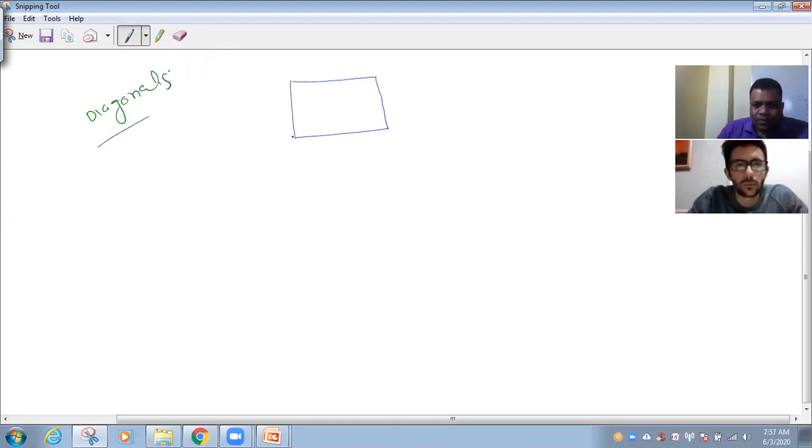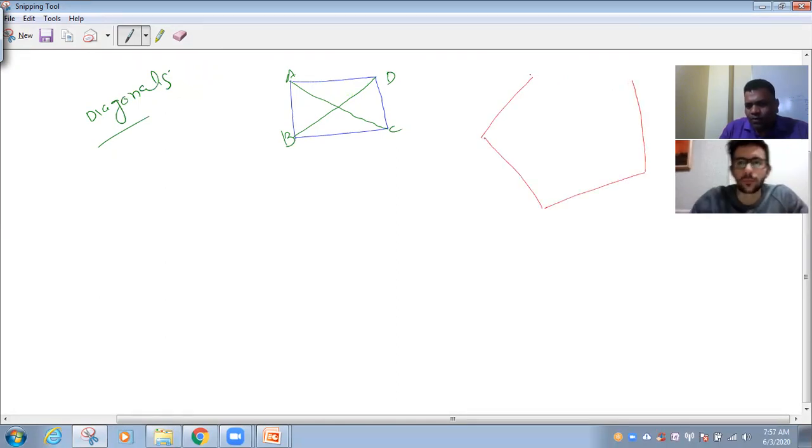Correct. One is this, one is this. This is the quadrilateral ABCD. If I take the pentagon, 1, 2, 3, 4, 5, this is the pentagon A, B, C, D, E.